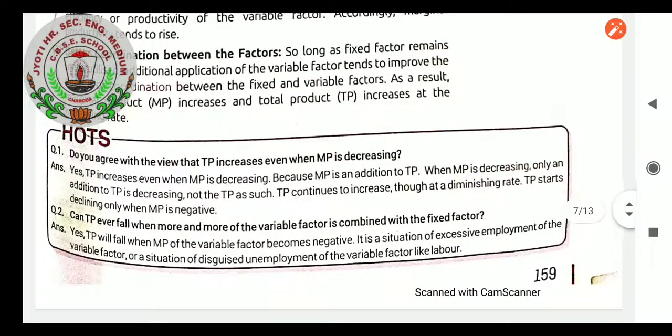Do you agree with the view that TP increases even when MP is decreasing? Yes, TP increases even when MP is decreasing because MP is an addition to TP. When MP is decreasing, only the addition to TP is decreasing, not the TP as such. TP continues to increase though at a diminishing rate. TP starts declining only when MP is negative.